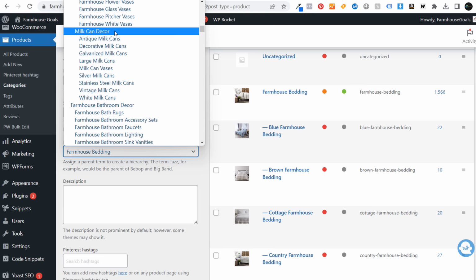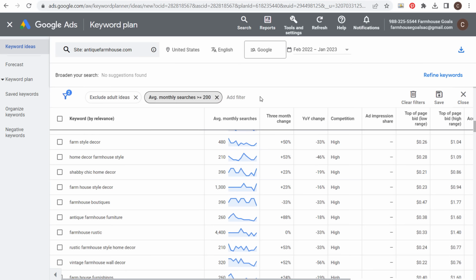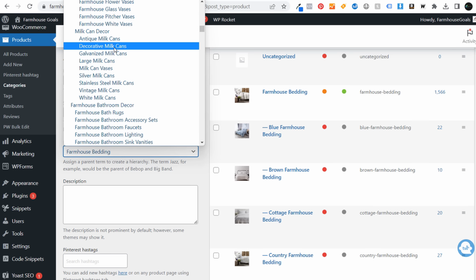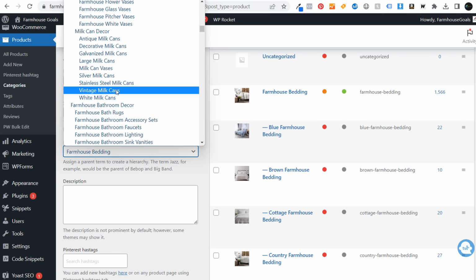I found this keyword using the exact process I just showed you, looking up competitor keywords, and then what I've done is I've broken down that keyword into more long tail keywords. So when someone's looking for a vintage milk can and they search it in Google, hopefully my website comes up, I give them the resource they're looking for, they purchase from me, and it increases my overall revenue, increases my conversion rate. So this is how I do SEO keyword research.